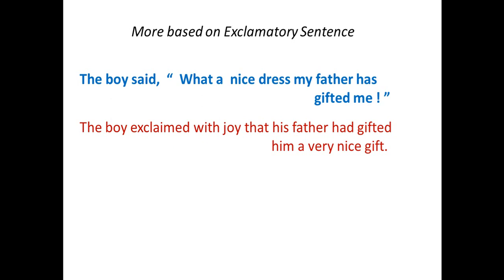If you look at the reported speech, you find that there is some sort of happiness, the dress is nice, and of course it is gifted by father. As a result, the reporting verb is replaced by exclaimed, followed by the phrase with joy. What about the inverted comma? It is replaced by the conjunction that.